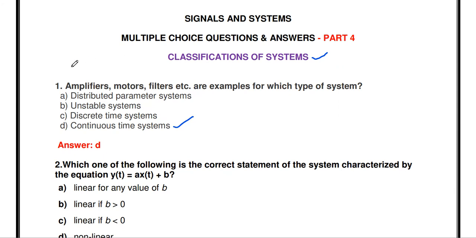Since for all these systems we have to give the input as a continuous time signal. For an amplifier we have to give a sinusoidal waveform as input. Similarly for a motor we have to give an AC signal, and for a filter also we have to give an AC signal. So these systems are examples of continuous time systems.